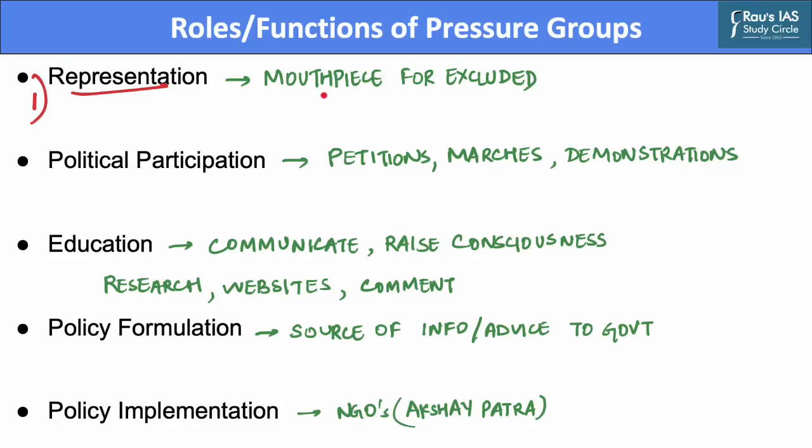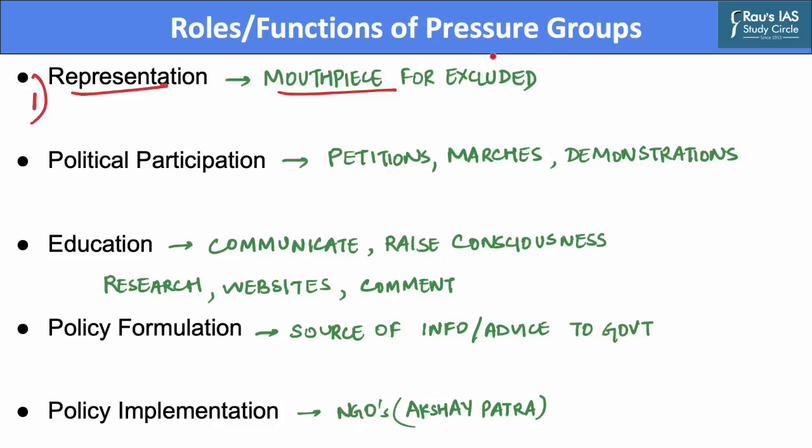Pressure groups provide a mouthpiece for the groups and interests that are not adequately represented through the electoral process or by political parties. This occurs because groups are concerned with specific rather than general concerns. In other words, while political parties attempt to broaden their appeal in order to attract all the voters, the pressure groups articulate the views and interests of a particular group and remain focused on specific causes.